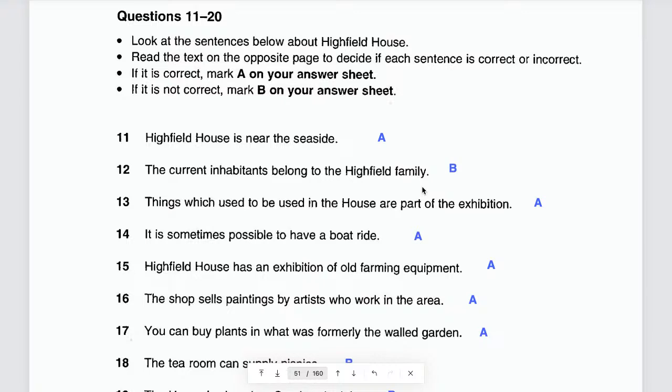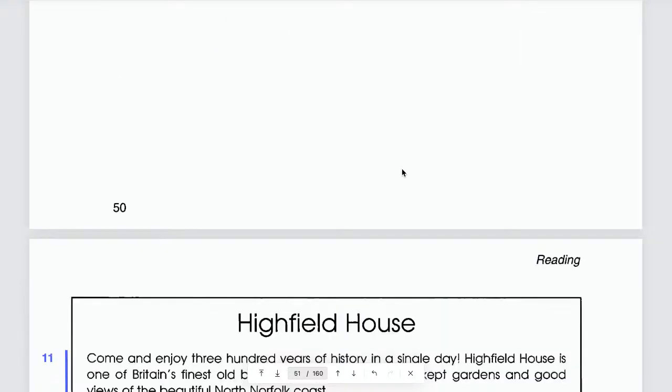In other countries normally they use the surname. So the current inhabitants belong to the Highfield family. That means that most of the people living in that area are members of the Highfield family. That is the meaning. Okay. And the answer is B. That means it's wrong, right? So where is that?